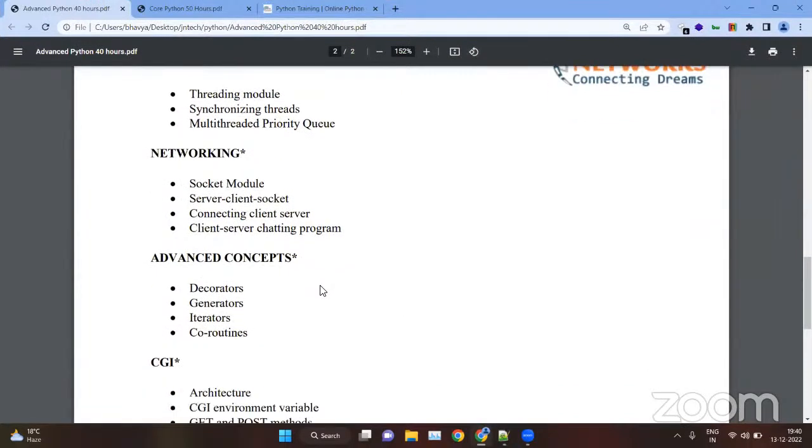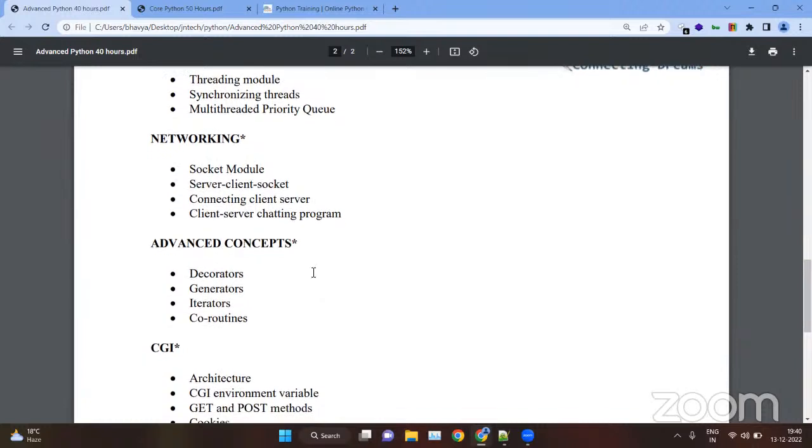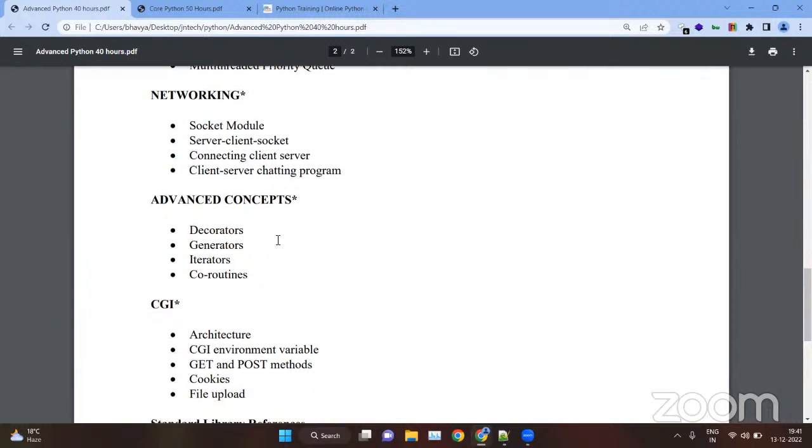So we will see the socket module. We will see how to create the server side, how to create the client socket program. Then we will see how to connect client and server. We will see it in the same operating system, as well as connect the client and server in a different operating system. Then we will create a client-server chatting program. We will create two projects here: first, the one-to-one chatting app, and second, the group chatting app. Both. Then in the advanced concepts, we will see the decorators, generators, iterators, and coroutines.